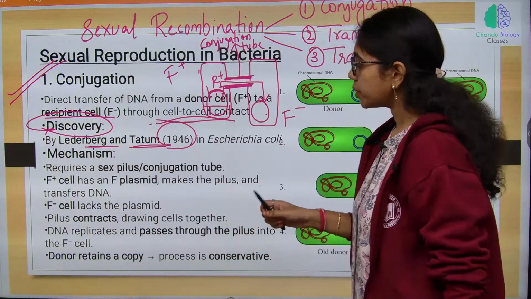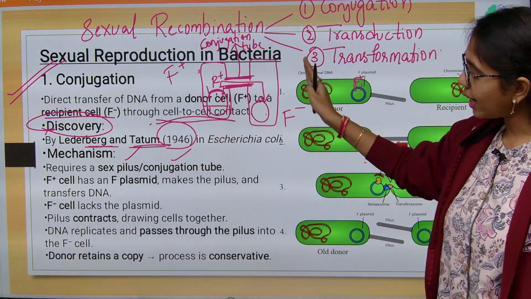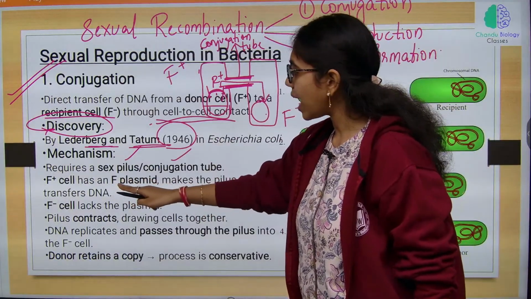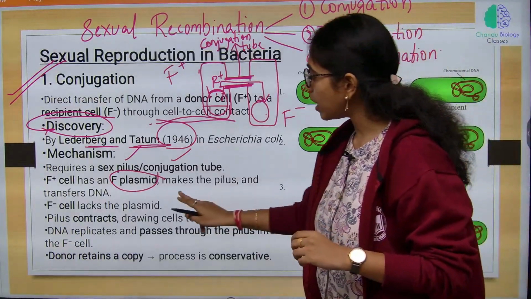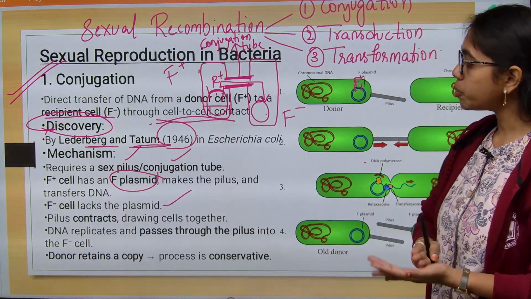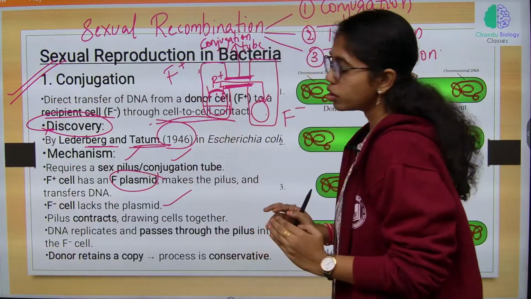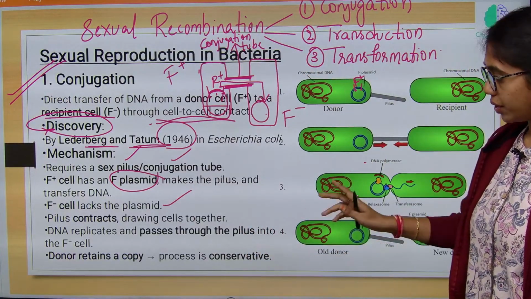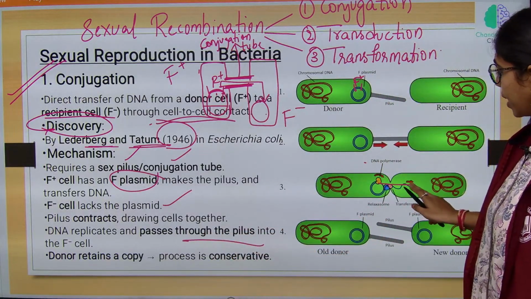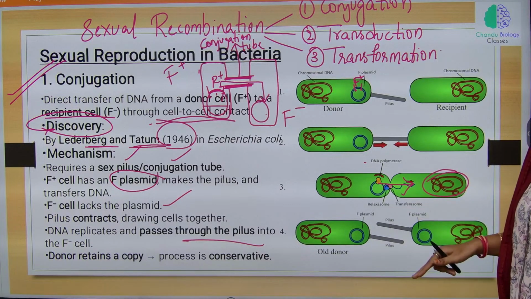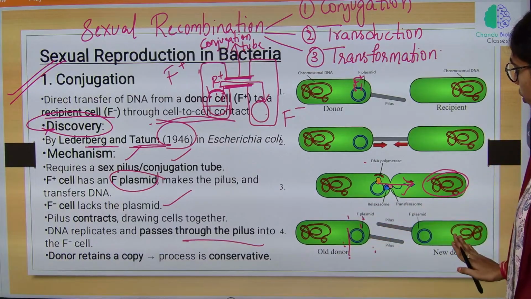What is the mechanism behind this? First, this requires a sex pilus or conjugation tube connecting the F plus strain and F minus strain. F plus has the F plasmid, which makes the pilus and transfers the DNA. The F minus cell lacks the plasmid. The pilus will contract, drawing the cells together. DNA replicates and passes through the pilus into the F minus strain. The donor retains a copy and gives one to the recipient.